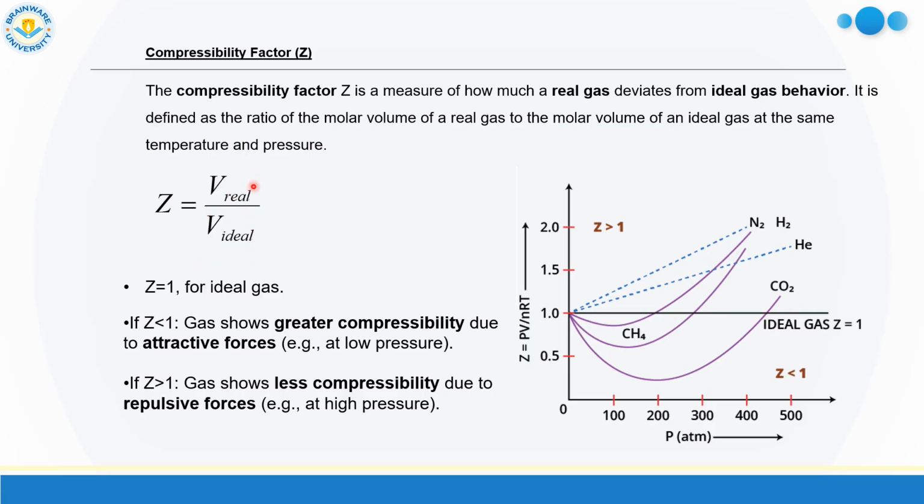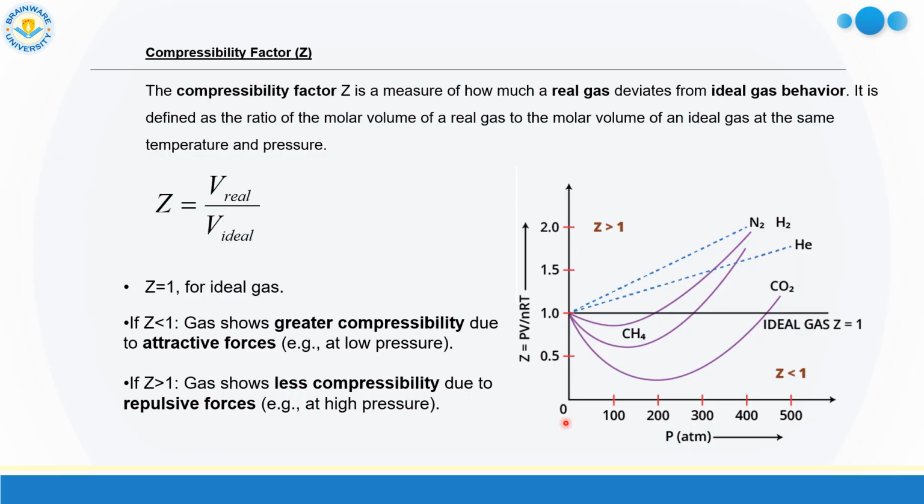That means there are some attraction forces between the gas molecules. So if Z is less than 1, gas shows greater compressibility due to attractive force. Similarly, if Z is greater than 1, that means real gas volume is greater than ideal gas volume. So it means that gas shows less compressibility due to repulsion force.